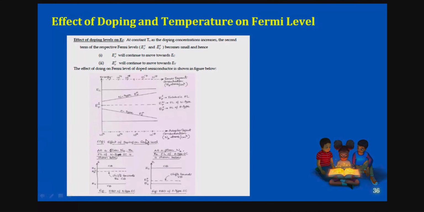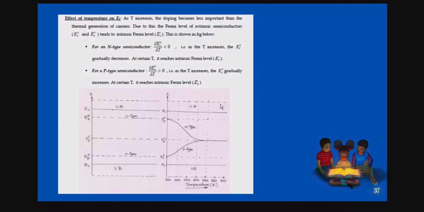So here is the effect of doping on the Fermi level. For understanding, as we learned yesterday, the Fermi level shifts towards the conduction band; the graph starts from here and goes like this. Similarly, in the P-type semiconductor, the line goes here and like this. So this depends upon the doping, that is, impurity atoms in both N-type and P-type semiconductors. Now next, the effect of temperature on the Fermi level.